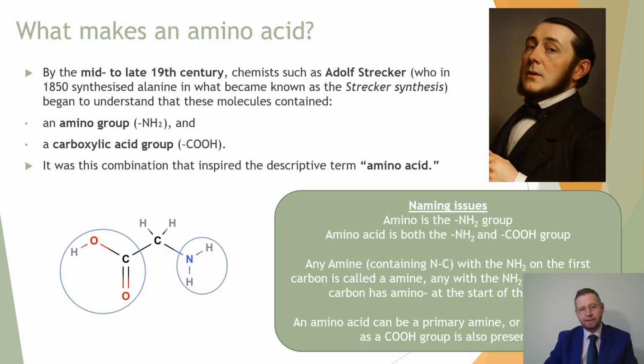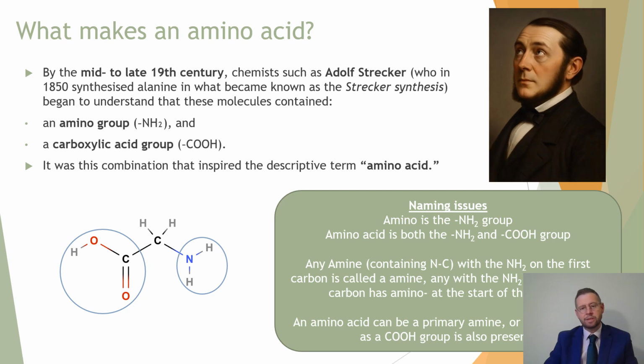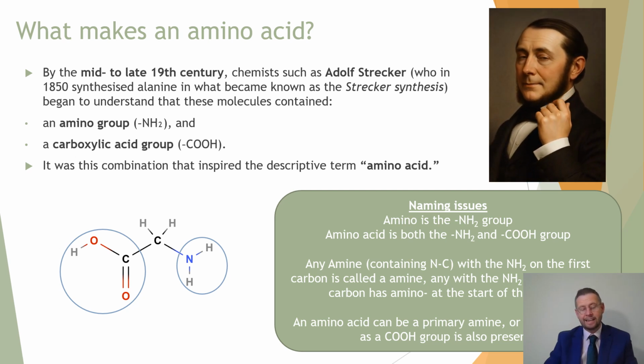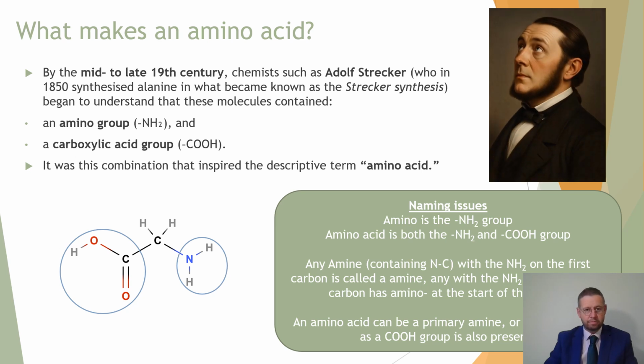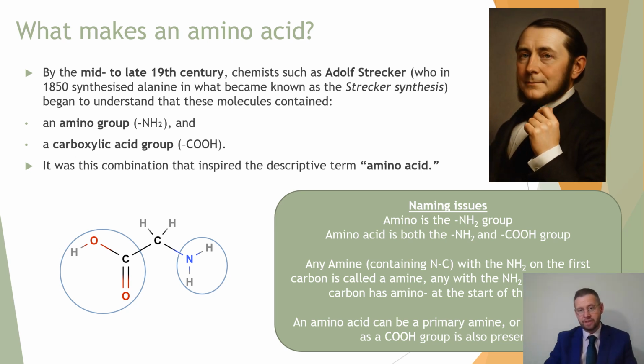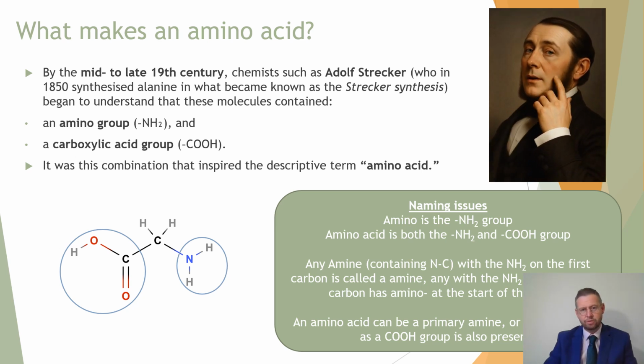By the mid-19th century, chemist Adolf Strecker created something that we now call the Strecker synthesis, and it was a way of creating alanine from raw ingredients. Now, this wasn't the isolation of these amino acids from a natural source. This was actually synthesizing it, creating it from raw ingredients.